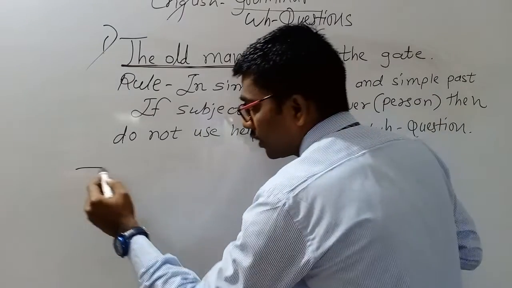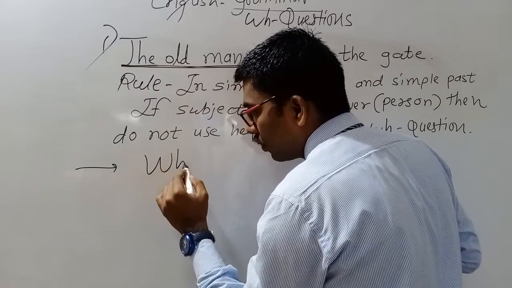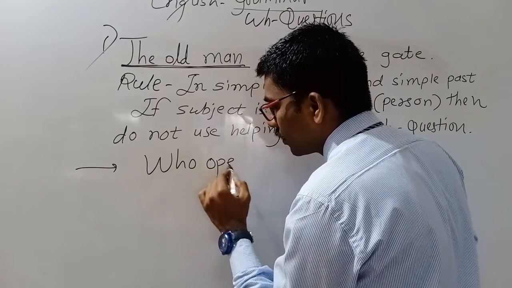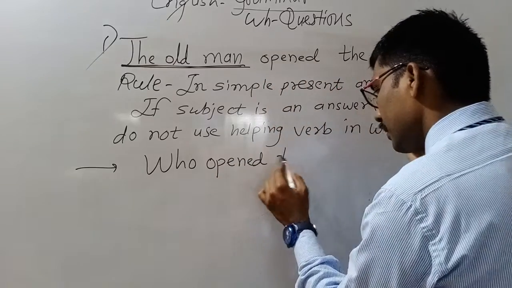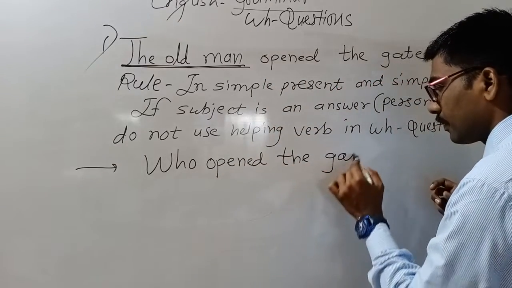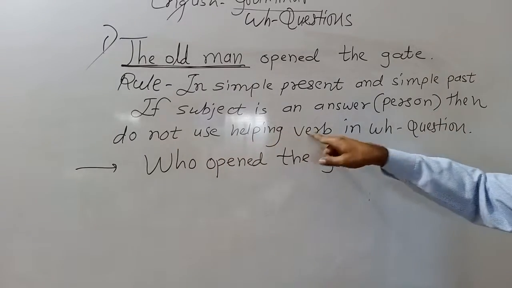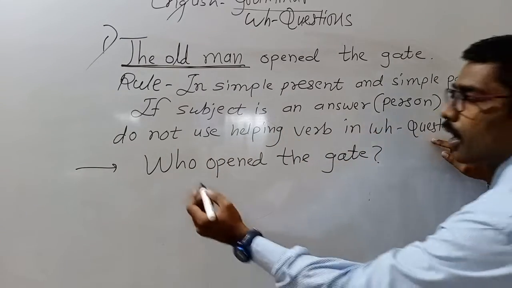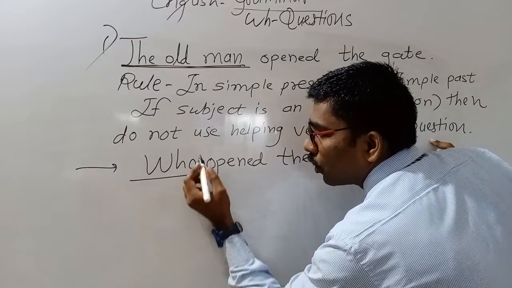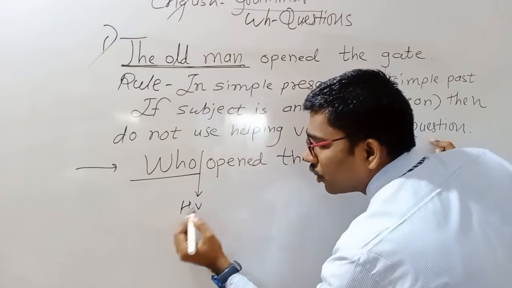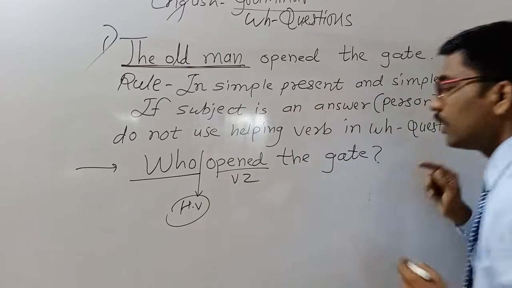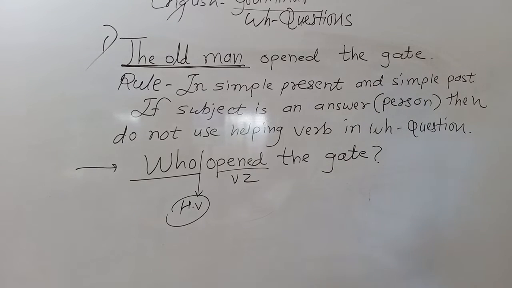So you should write: who opened the gate? So do not use helping verb in WH question. Answer is a subject, no need of helping verb. You should use V2: who opened the gate? Understood?